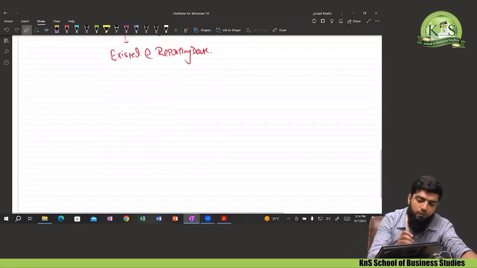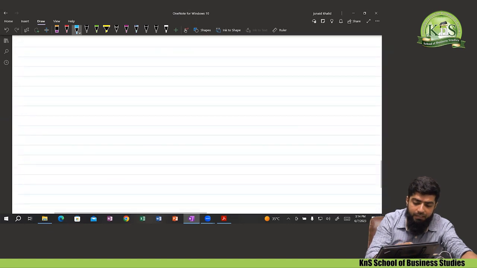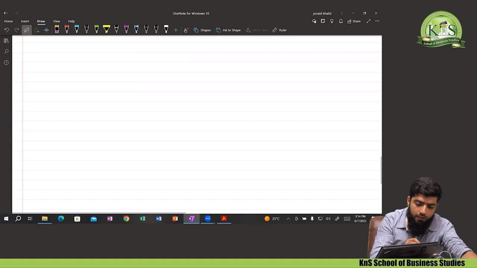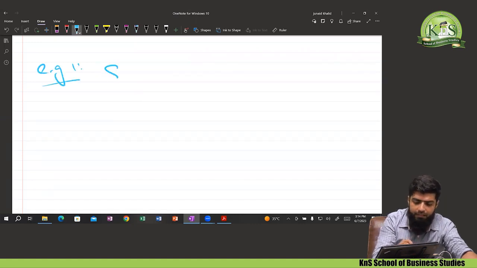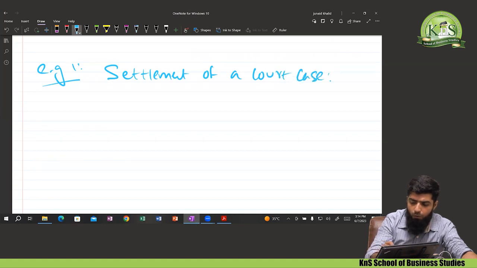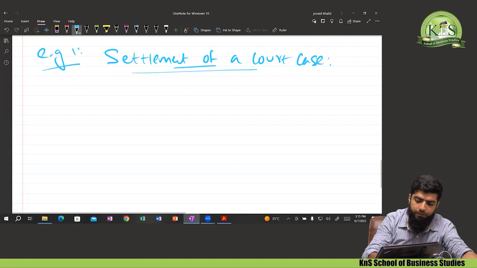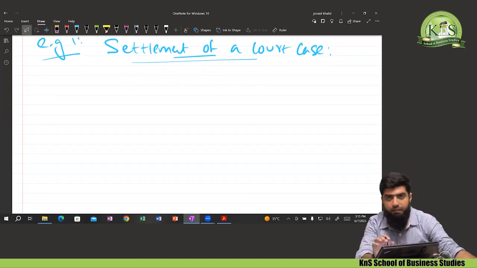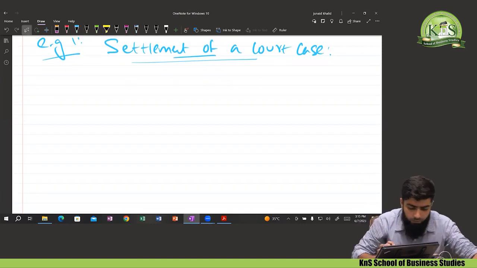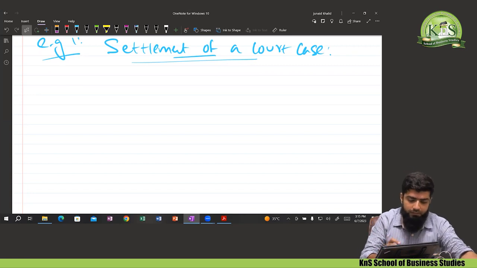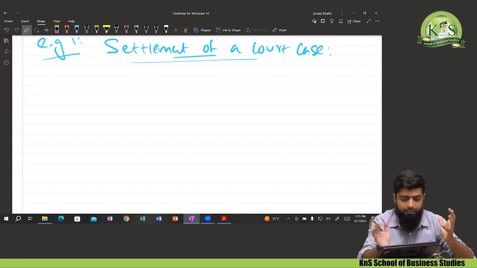So let's go for the first example that has been given by IAS 10. Okay, let's try to understand this one through an example given by IAS 10, and the example is for settlement of a court case. Let's go through the example, and hopefully after getting this example it will be quite easy for us to understand what actually IAS 10 is.